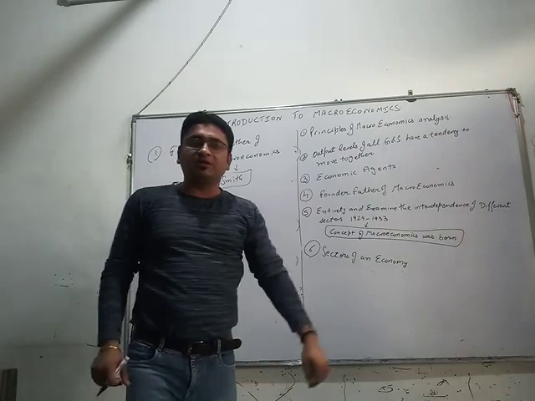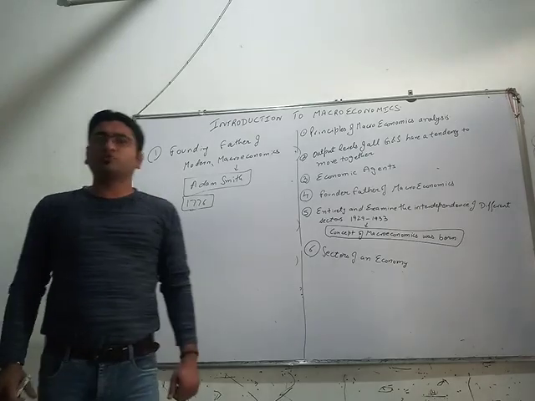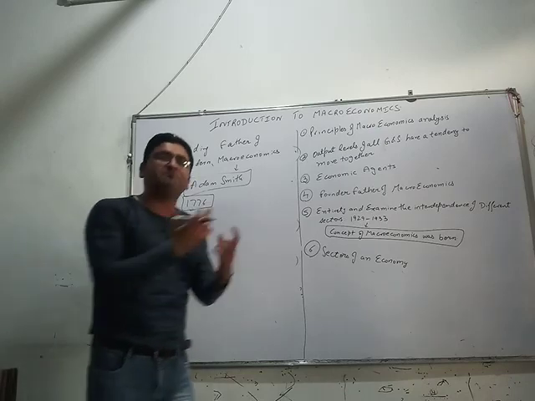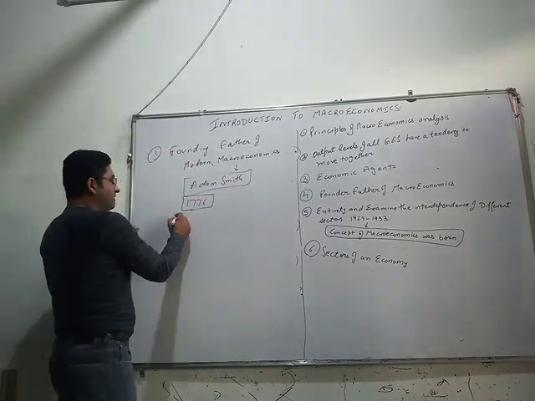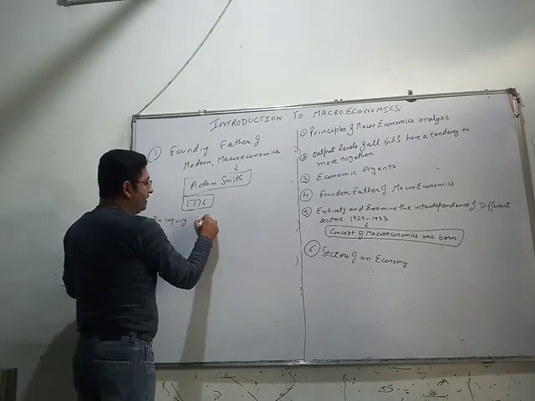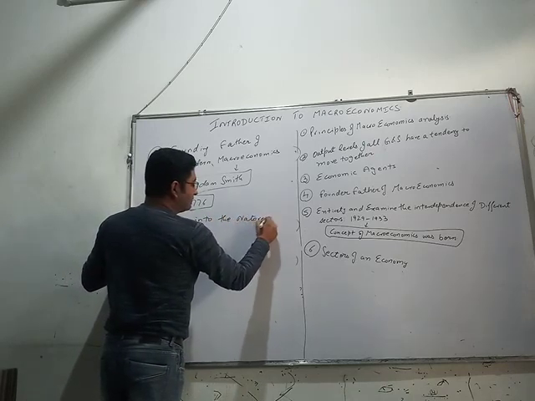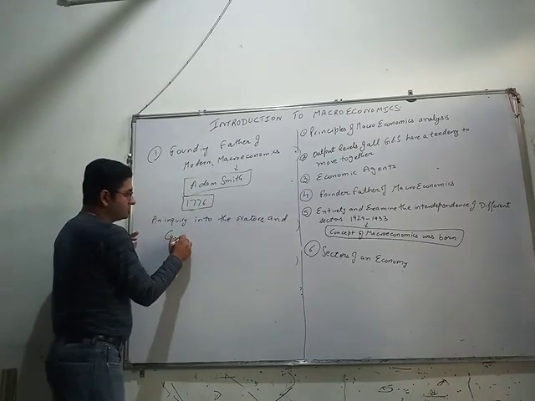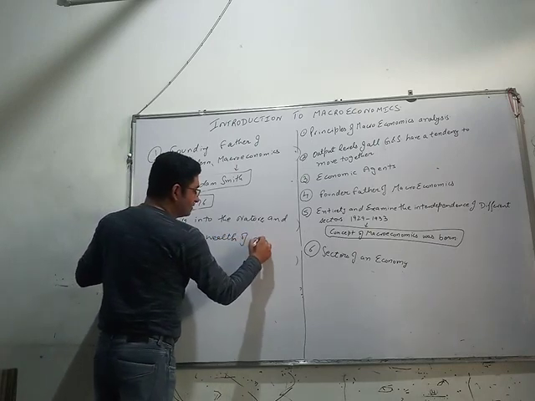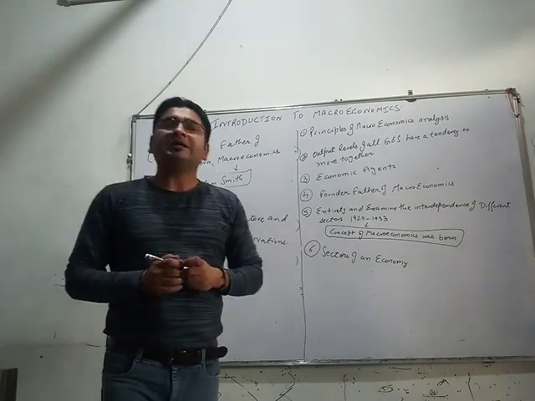He is Mr. Adam Smith. In 1776, one of his books was published. It is a very renowned book in the world of economics, which formed the basis of economic theory, and that is generally known as An Inquiry into the Nature and Causes of Wealth of Nations.